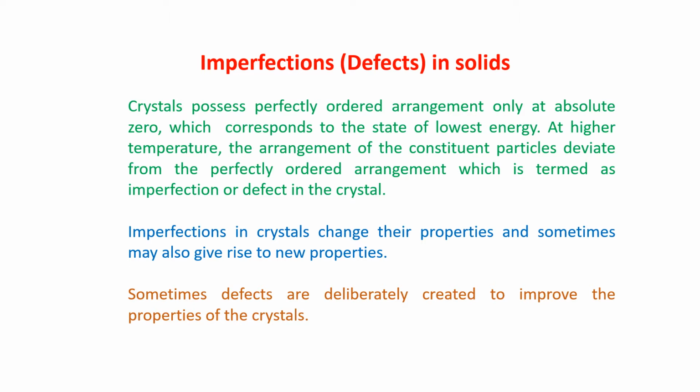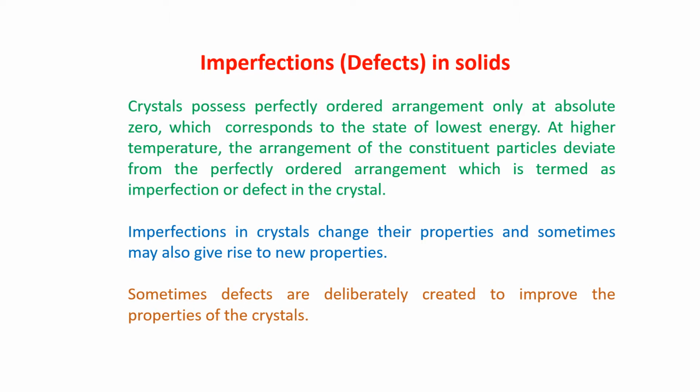But if you increase the temperature, the arrangement of the constituent particles deviates from the perfectly ordered arrangement. It is happening because of the temperature.